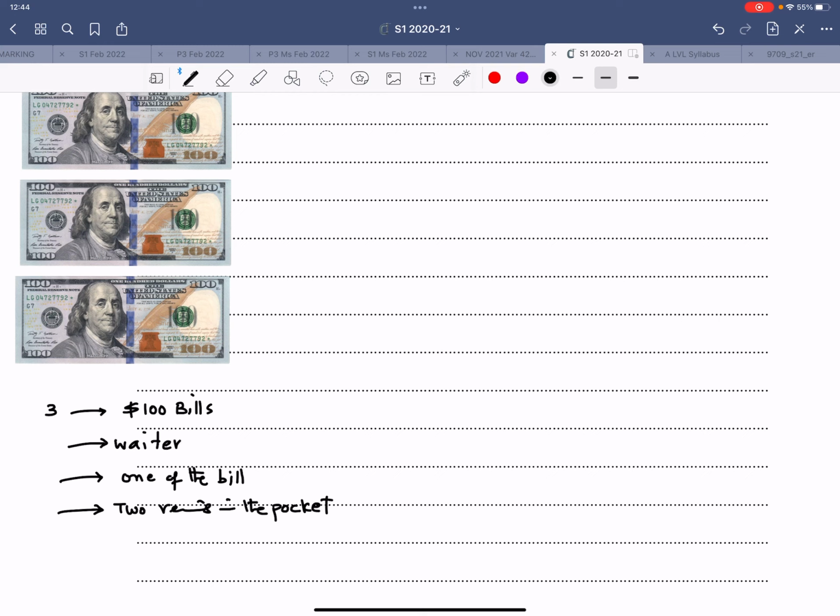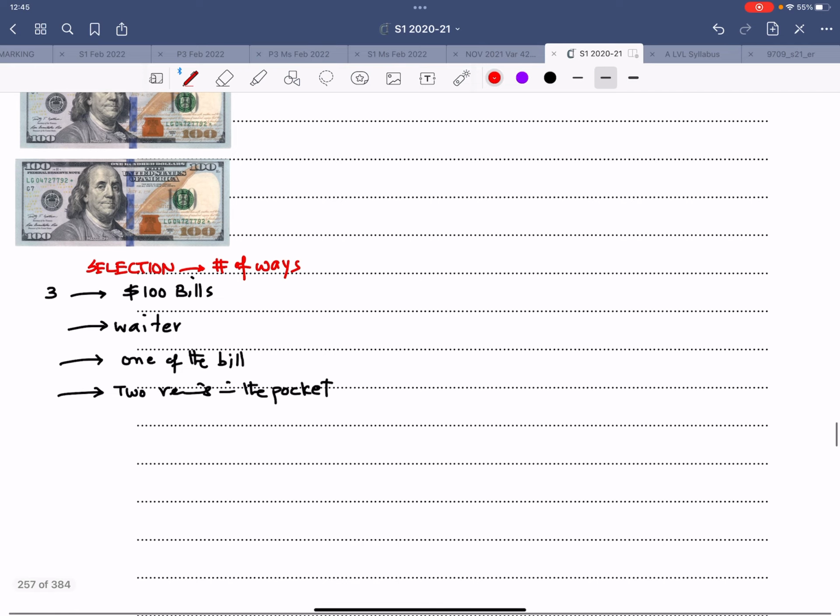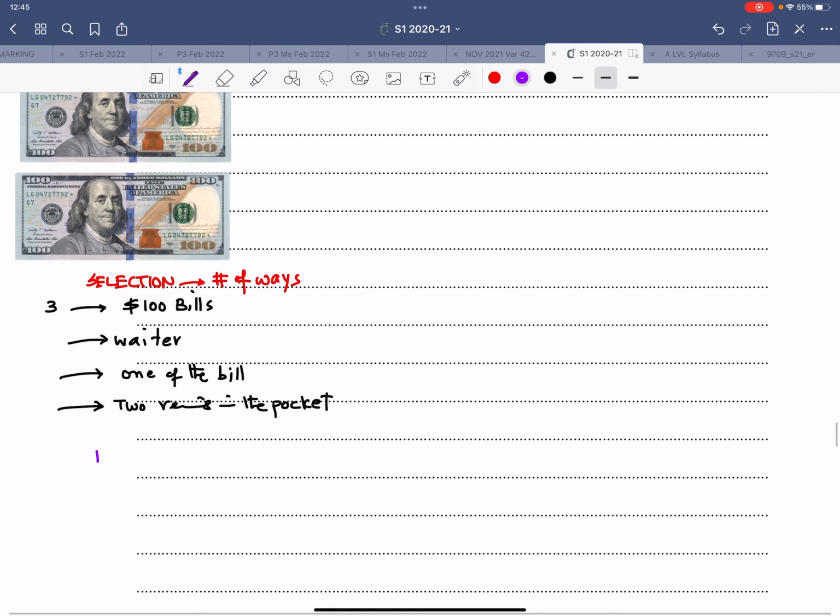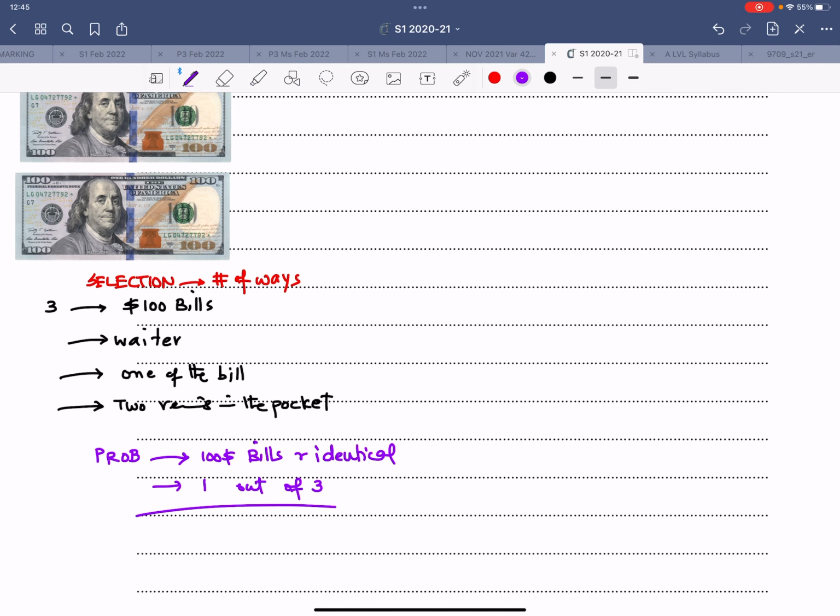So this scenario is whenever this question was about selection and the number of ways. So this question was about that. But if the question is asking about probability, even though the $100 bills are identical, when we talk about probability, it's 1 out of 3. Now this concept will be applied over here.